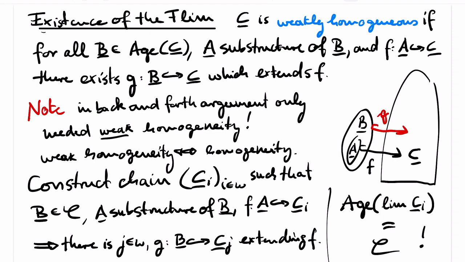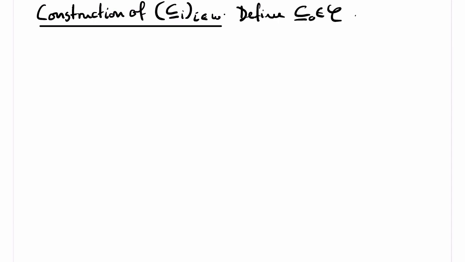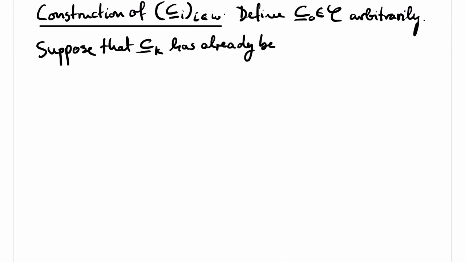So all we are left to prove Fraïssé's theorem is to construct such a chain. The idea of this proof is very natural and appears in many other proofs in model theory. The definition of the chain is by induction. C0 can be set to an arbitrary element of the class C. Suppose now that Ck is already constructed, so Ck is a finite structure.